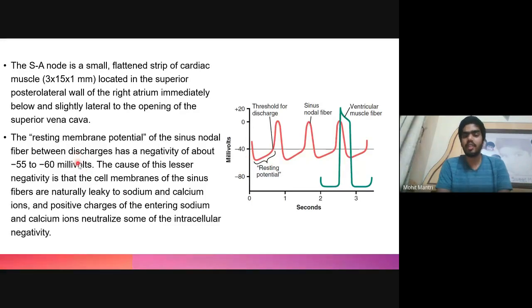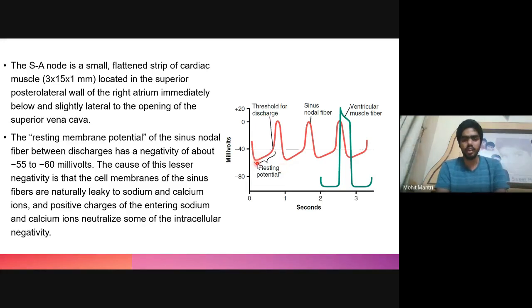And because of this, the regular frequent conduction takes place inside this conduction muscle. The cause of this lesser negativity in the cell membrane is the natural leaky channels for sodium and calcium ions. There are leaky channels present in such muscles, and they allow movement of sodium and calcium from the extracellular region to inside the cell continuously.